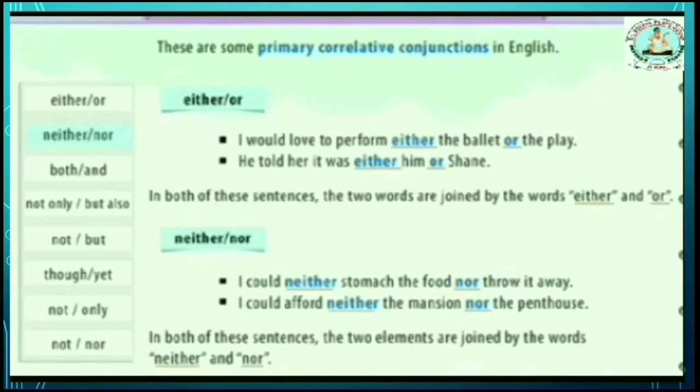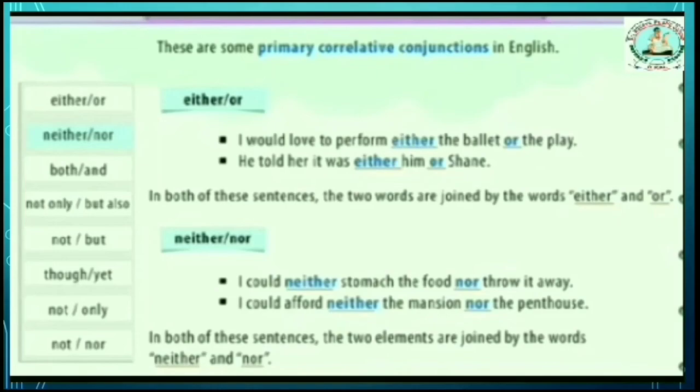So children, the correlative conjunction always comes in pairs. It is not a single word. It is always in pairs, meaning two words. That is called a correlative conjunction.